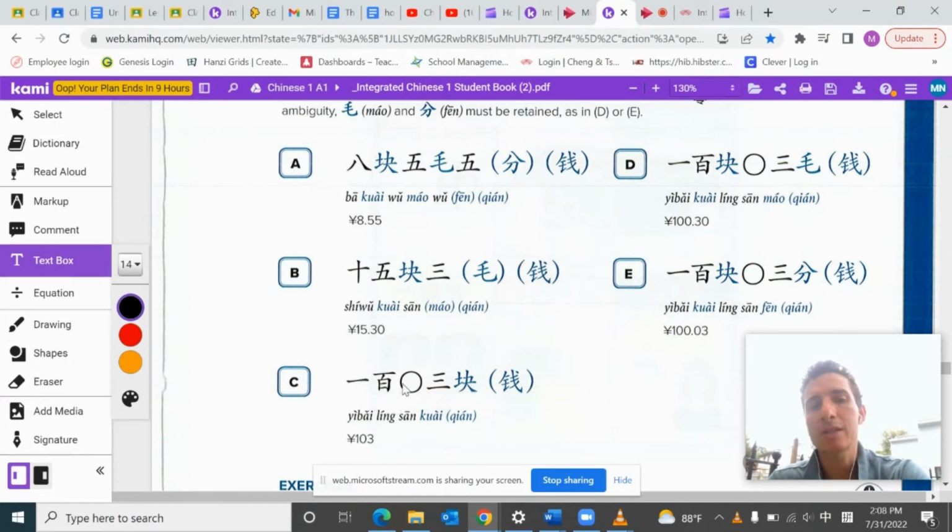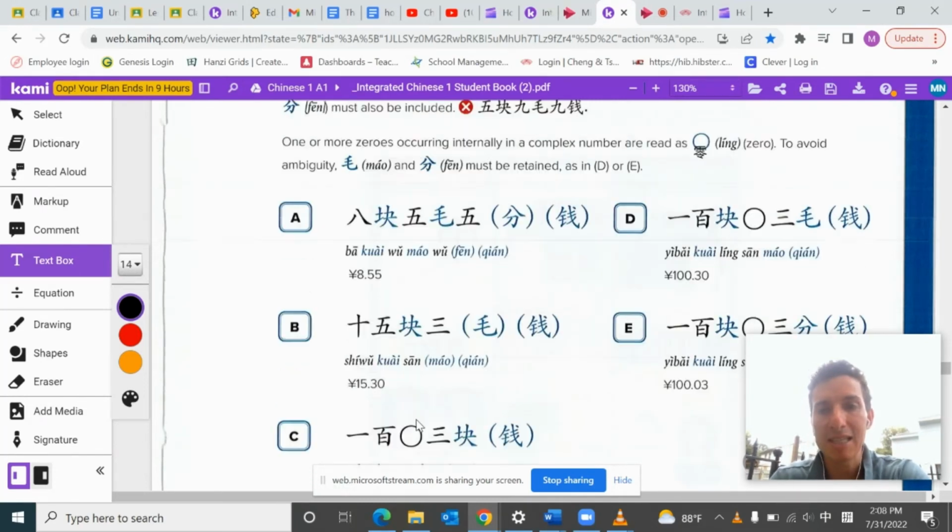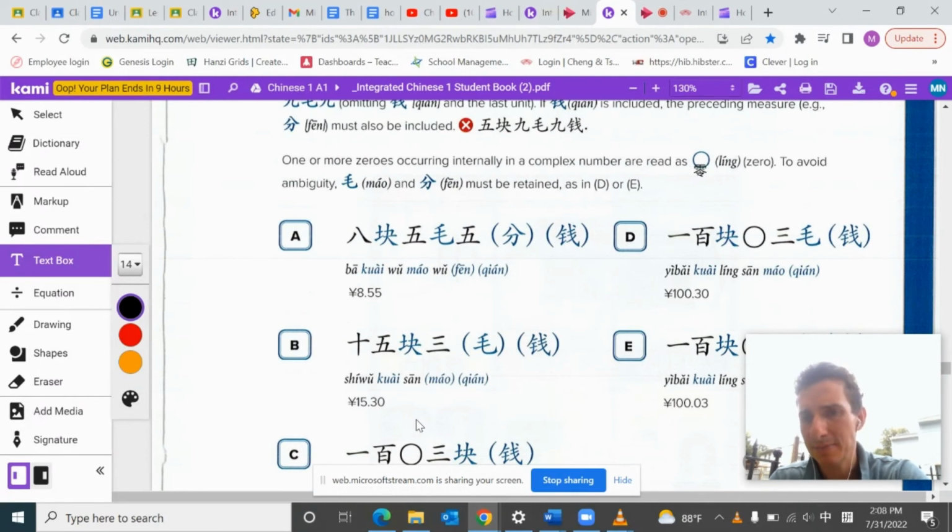C says 103块, so 100. And if you want to say 103, in English we'd say $103. You could also say 103. That's where they add the ling. So 103块. If you had a zero, you would actually say the zero. And if you have several zeros, you can also just say zero, and there's no plural.